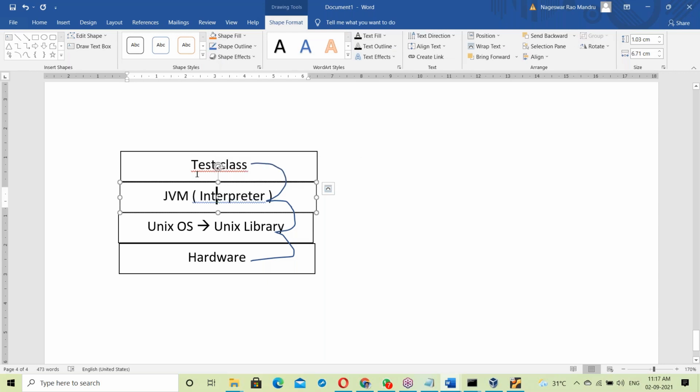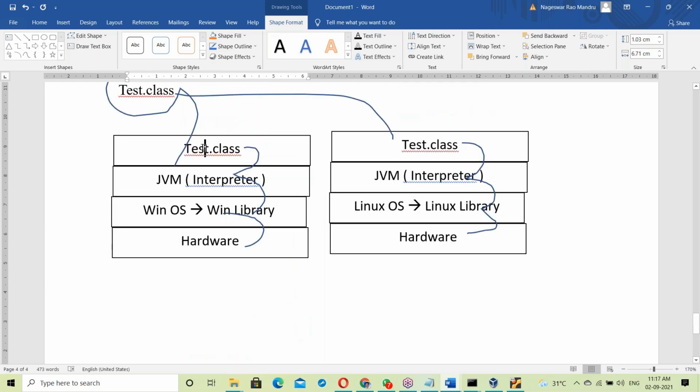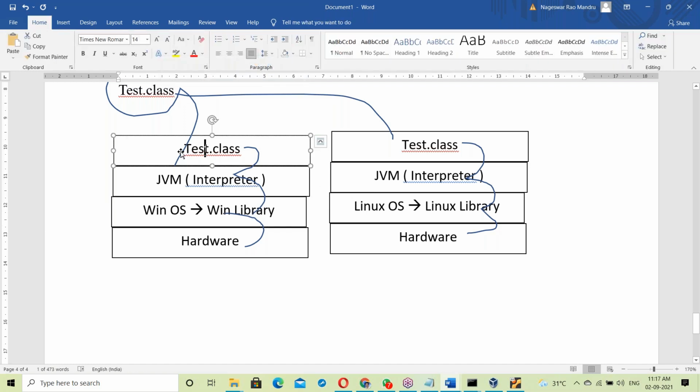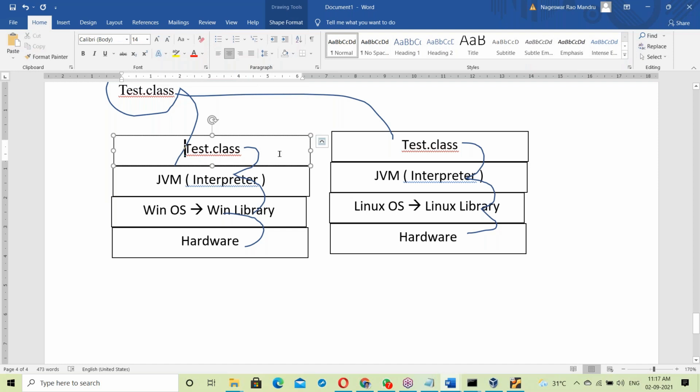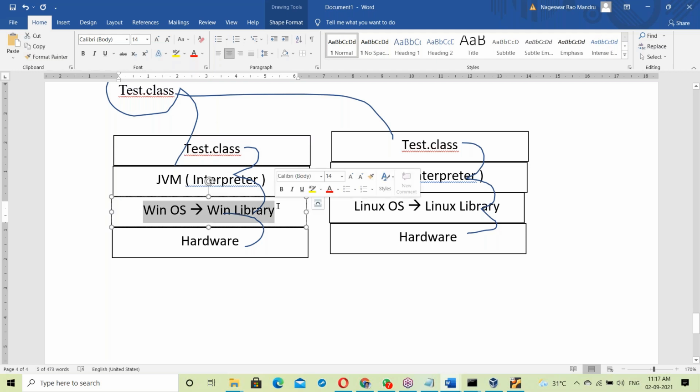So the JVM depends on the OS here, and the linking, the dynamic linking, changes. A .class file is not a prepared file. After moving on to the OS, it is prepared as per the current OS. That linking task is the preparation task. So a .class file is not a prepared file; after moving on to the OS, the JVM prepares the .class file as per the current OS library.